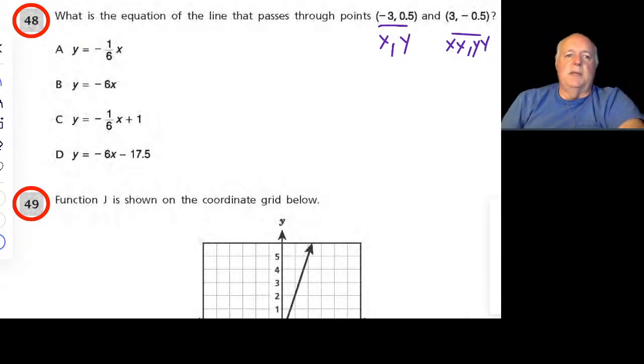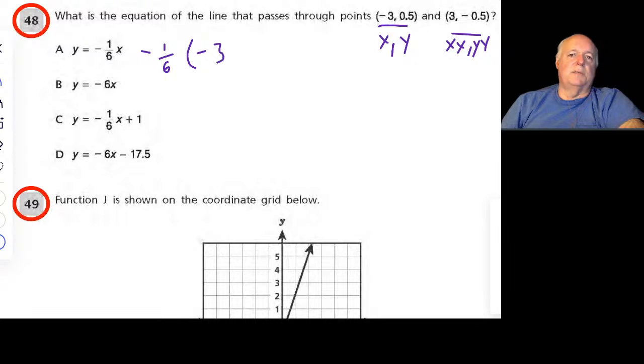So we can actually plug these in and see which works. So if y is equal to minus 1/6 of minus 3, right, times minus 3. Well, the minus times the minus cancels out.